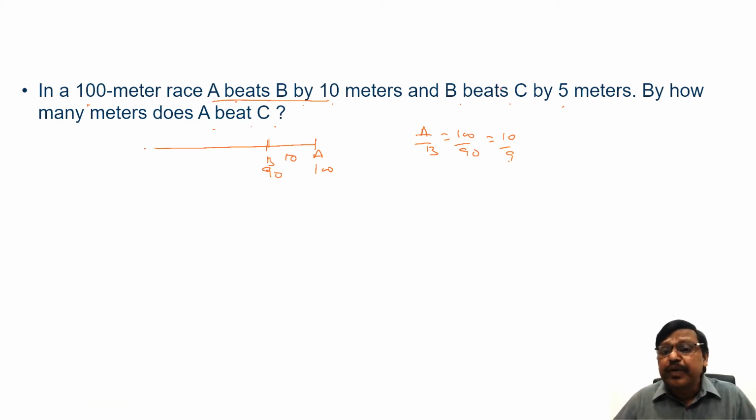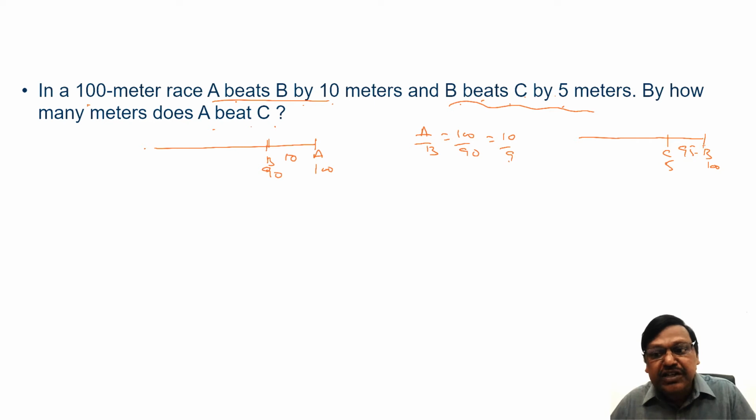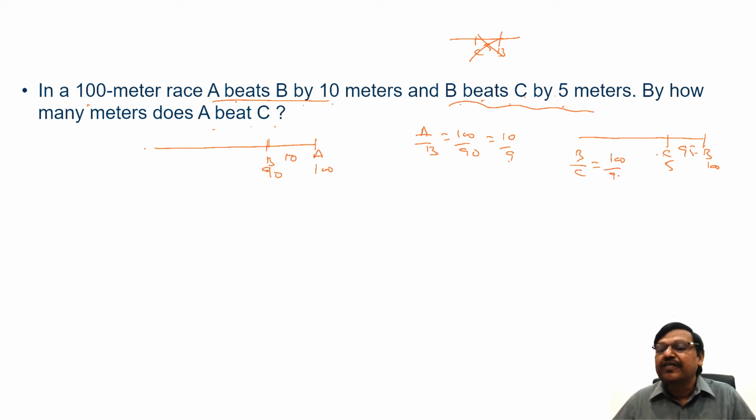Now what do you mean by B beats C by 5 meters? By the time B completes the race of 100 meters, C is 5 meters behind, that is 95. Please remember, B beats C by 5 means only when B was finishing the race, C is 5 meters behind B. As I said, it's not that the difference between B and C is always 5. So what is the ratio of B to C, or B by C? 100 is to 95, that is 20 by 19.